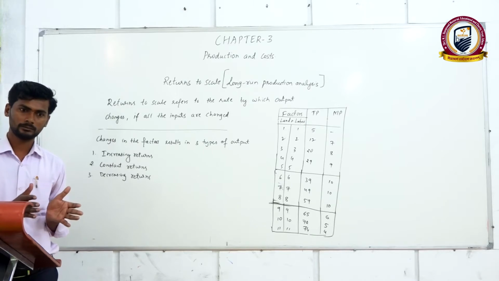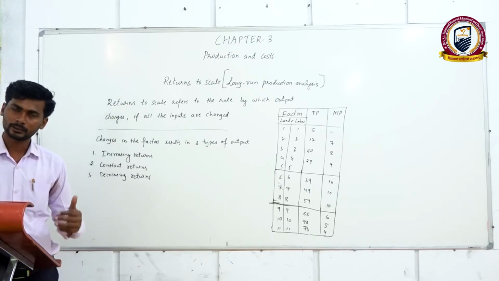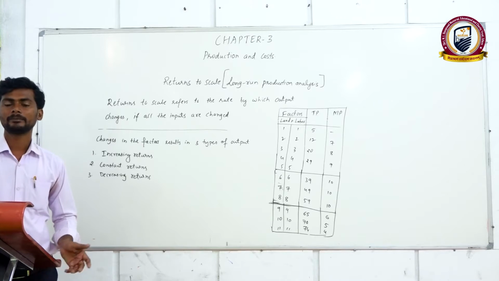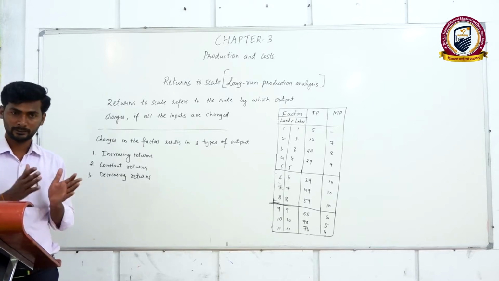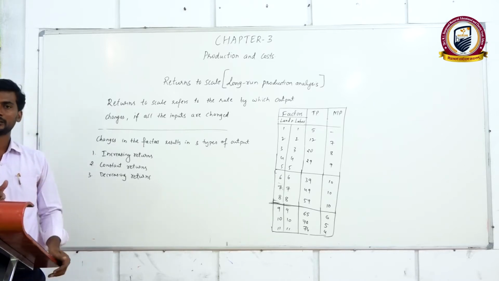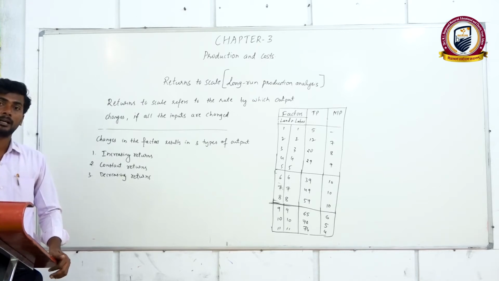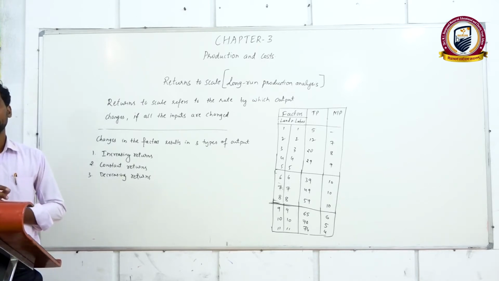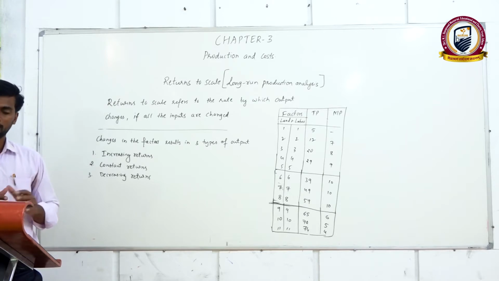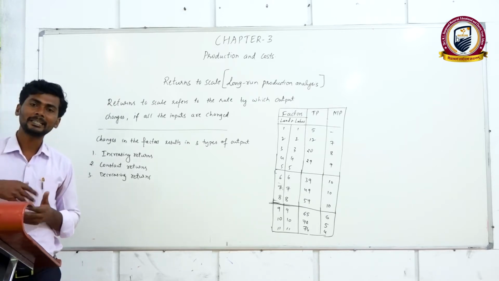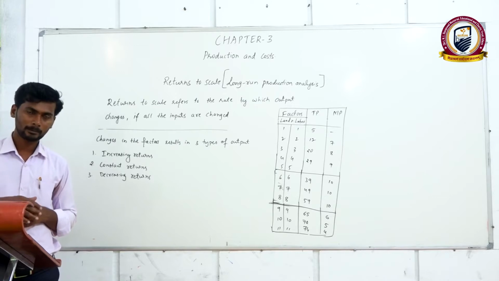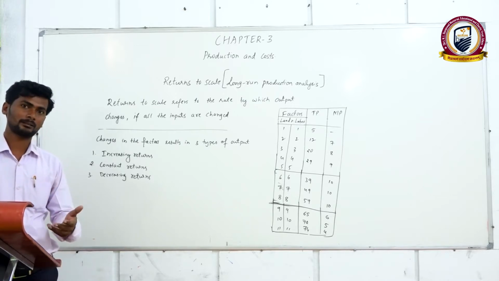In the short term, if a producer wants to increase the production level, then he has to keep some of the factors fixed and he has to change some of the factors, then his output will increase. Why is this so? I told you in the previous videos that in short term, a producer cannot increase all the factors of production because that is the beginning of his business.